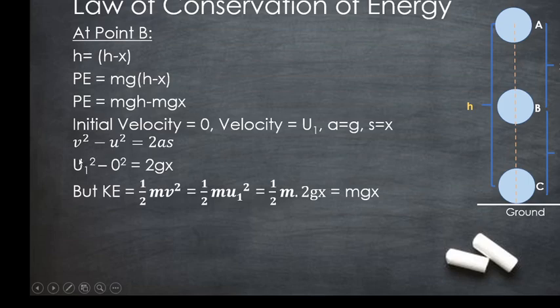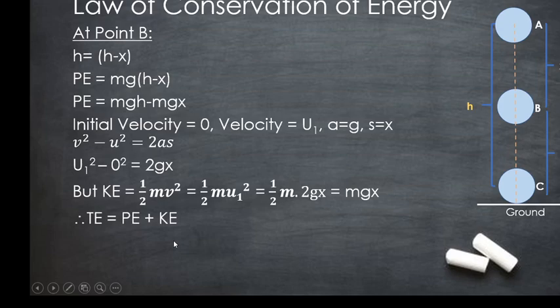Substituting the value of u1 square in the equation half mv square, you will get half m u1 square, but u1 square is equivalent to 2gx. So instead of u1 square, we will write 2gx here. 2 cancels and you will get mgx. So at point B, the potential energy is mgh minus mgx and the kinetic energy is mgx.